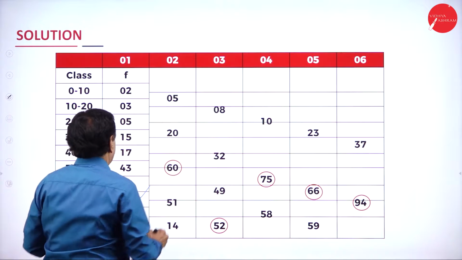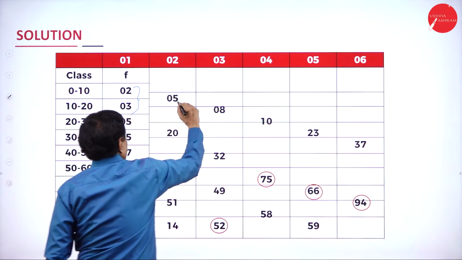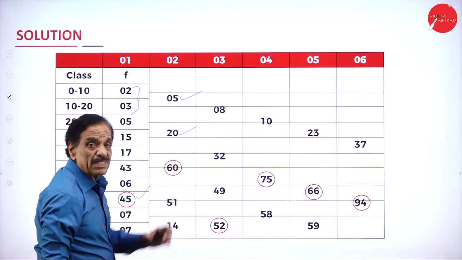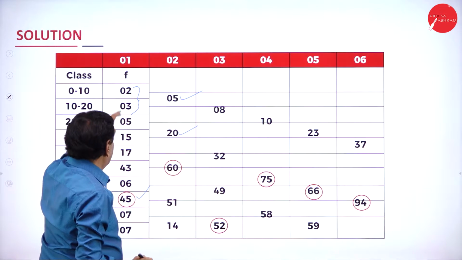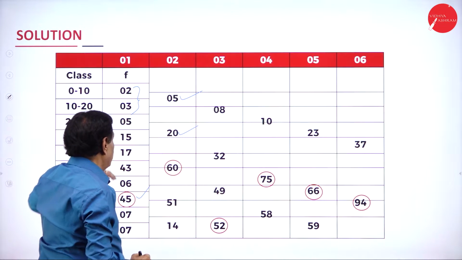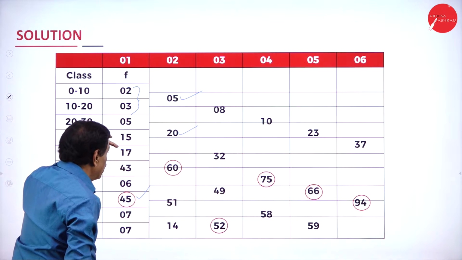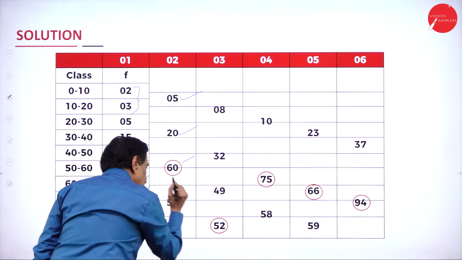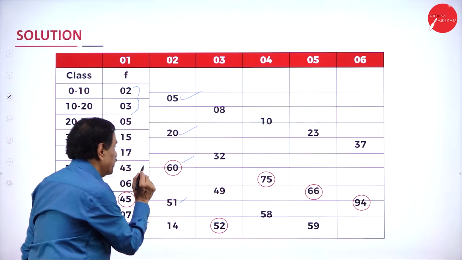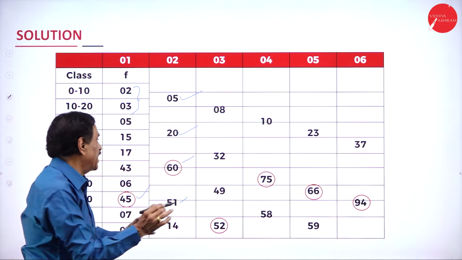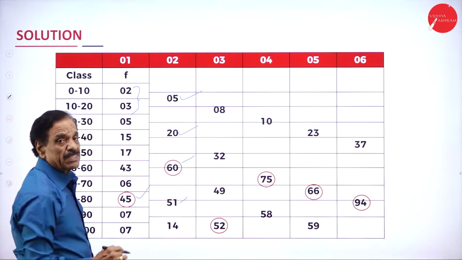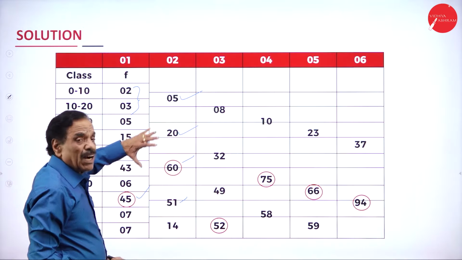Then 2 you have to take. 2 plus 3 is 5. 5 plus 15 is 20. 15 plus 5 is 20. 43 plus 17 is 60. 45 plus 6 is 51. Then 7 is 14. Among them, which is the highest one? 60. I mark it in red color. 60 is the highest. Now, the second column is over.